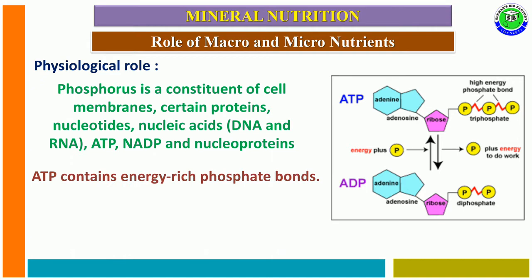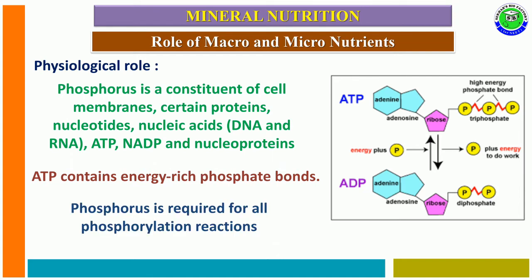ATP contains a high amount of energy because it consists of phosphorus; when three phosphates are attached to a nucleoside, it becomes ATP. Whenever the terminal phosphate is removed, it releases more energy, so in the form of ATP, phosphorus can store a high amount of energy.